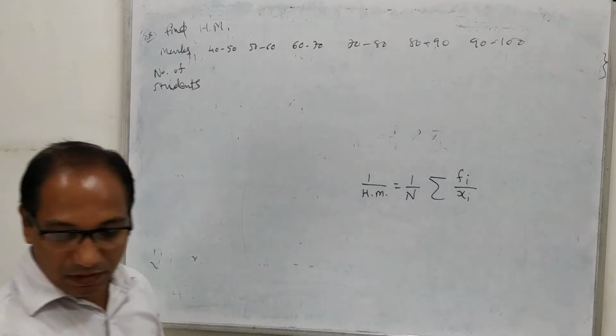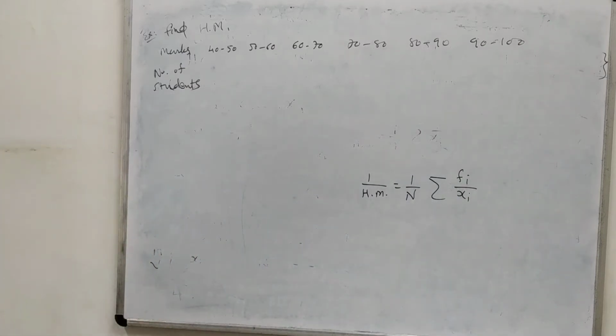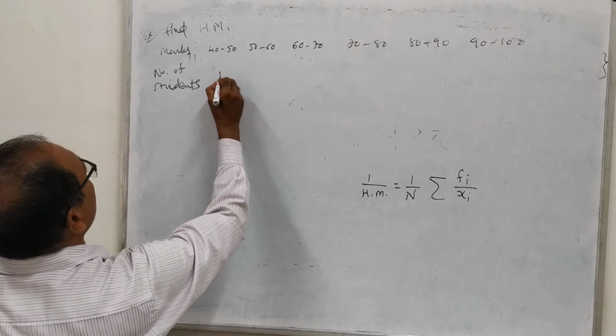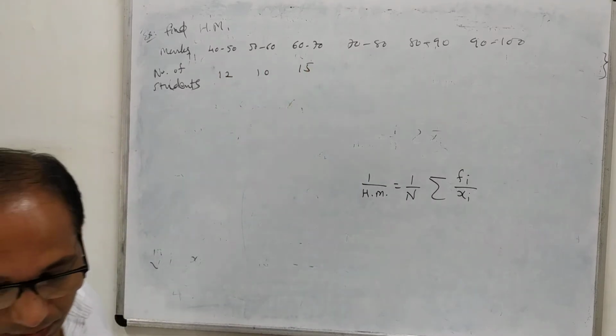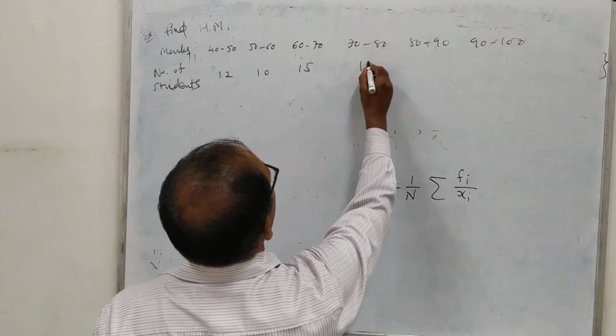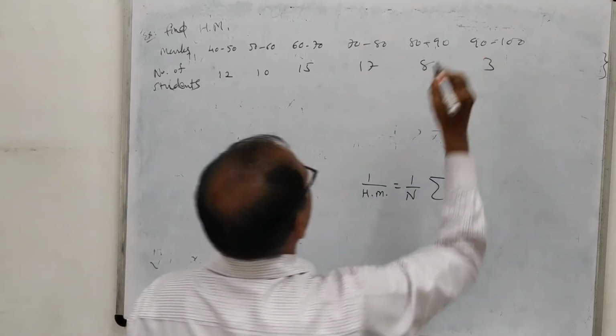And the number of students who are getting marks in between this range is 12, 10, 15, 17, 8, and 3. Okay?